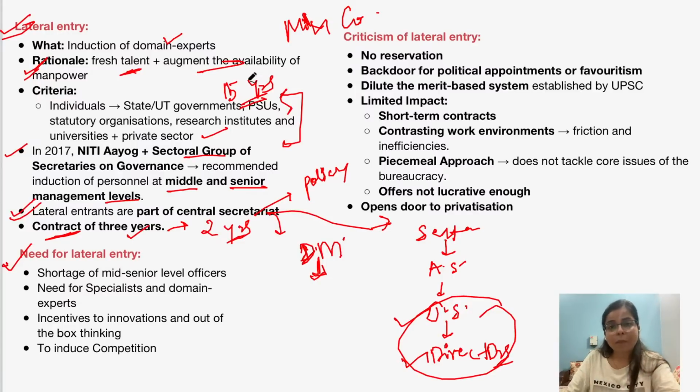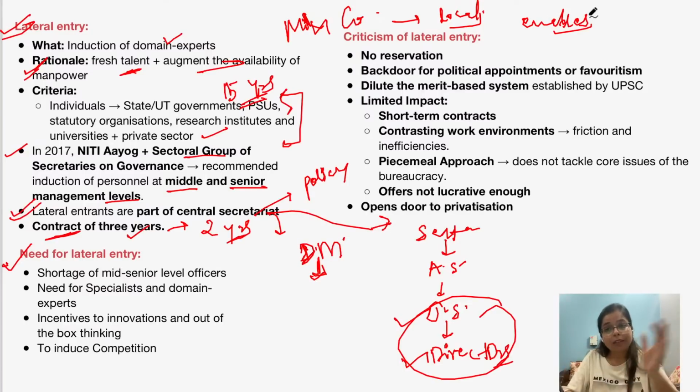For example, their duty is to build consensus among certain stakeholders. For example, at the local level, they will build consensus between local officials and citizens. In the same sense, their role is that of an enabler, and for that they need out of the box thinking, right? So they need an innovative approach also. This is the first thing, that the role of civil servants is changing, and as a result, we need reform in civil services.